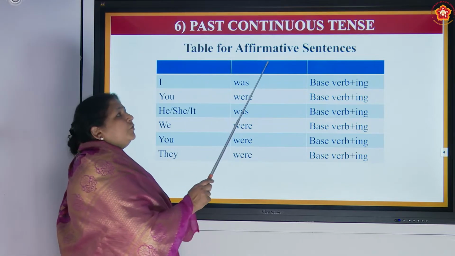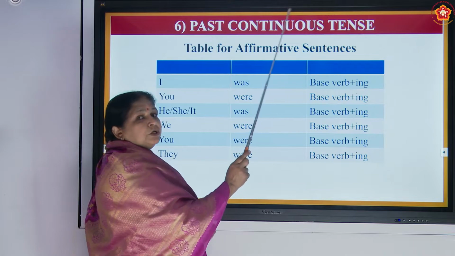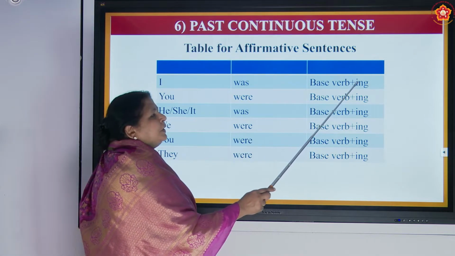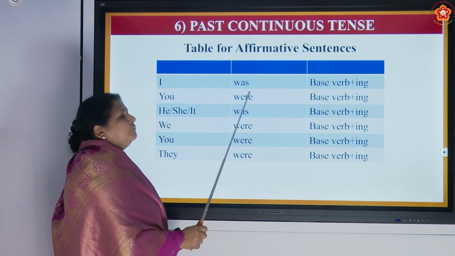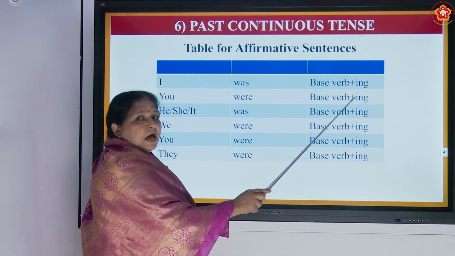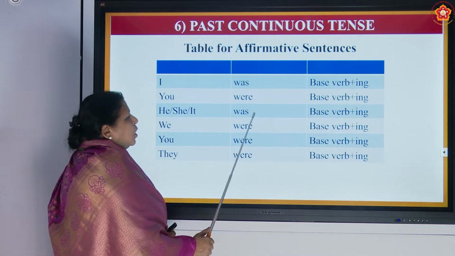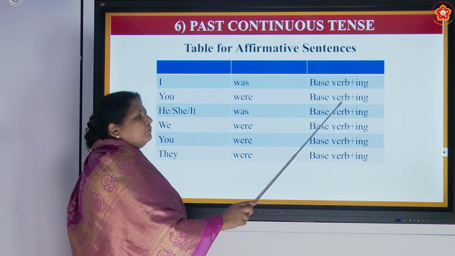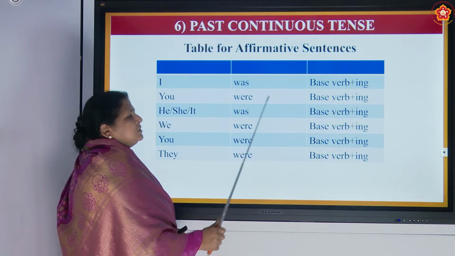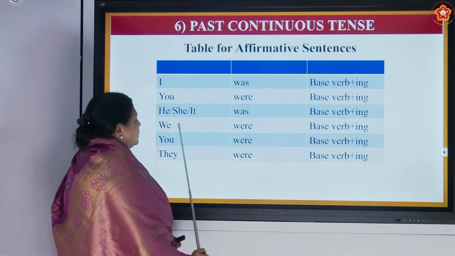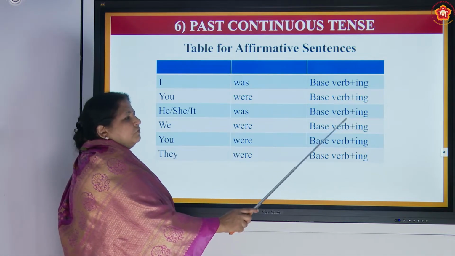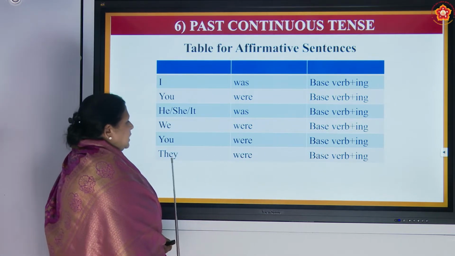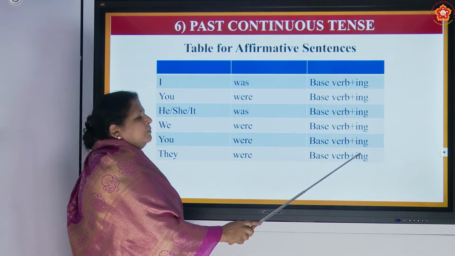Now let us see the table for affirmative sentences of past continuous tense. I was, the base form of the verb plus ing. You were, base form of the verb plus ing. He was, base form of the verb plus ing. She was, base form of the verb plus ing. It was, base form of the verb plus ing. We were, base form of the verb plus ing. You were, base form of the verb plus ing. They were, base form of the verb plus ing.